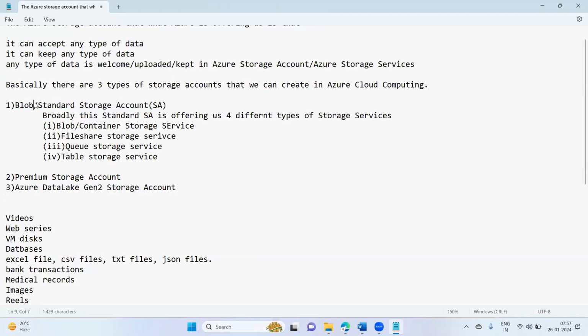And this standard storage account is again offering four different types of storage services. What is that? Blob or container storage service. Some people will call it blob storage service, some people will call it container storage service. This is one and the same thing. Next, file share storage service. Next, queue storage service. Then table storage service.